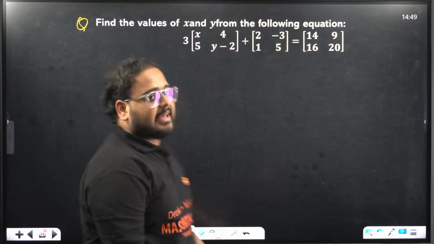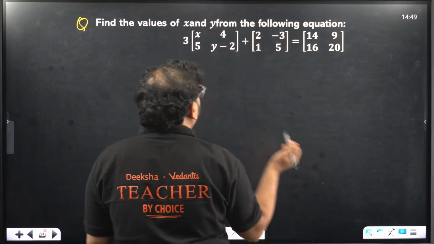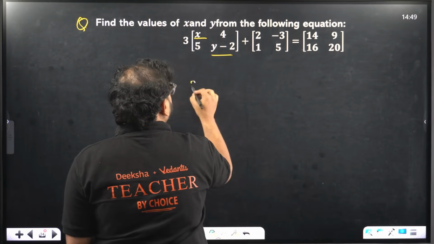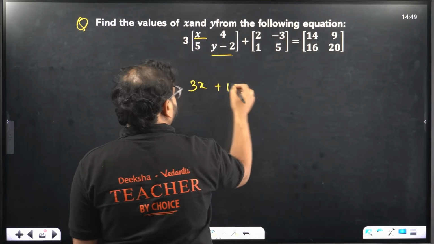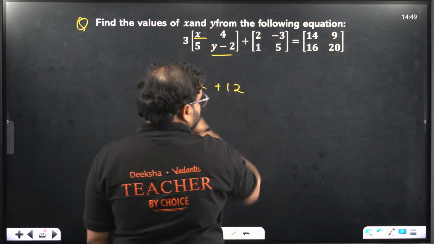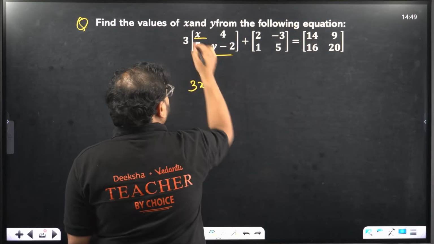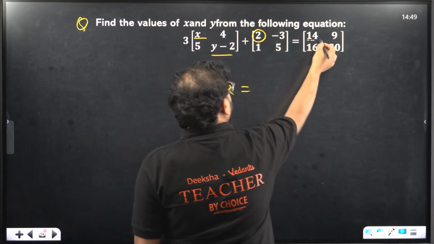Find the value of x and y from the following equation. Okay, so we'll have to form the equations, right? X is here and y is here. Let's try with x now. 3x plus 3 into 4, that's going to be 12. Scalar multiplication, 3x and 12, and sorry, we don't need 12 here. We'll have 3x over here, we'll have 2 over here, so 3x plus 2 is equal to the first term.